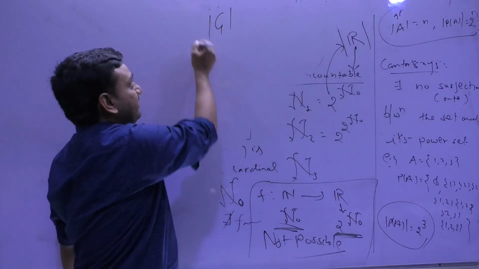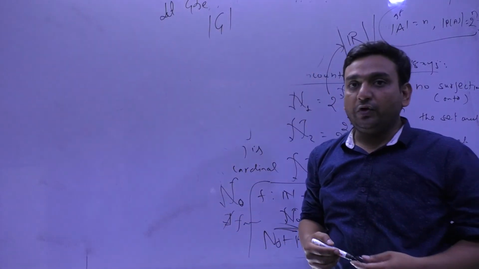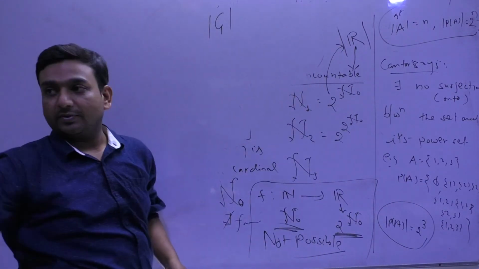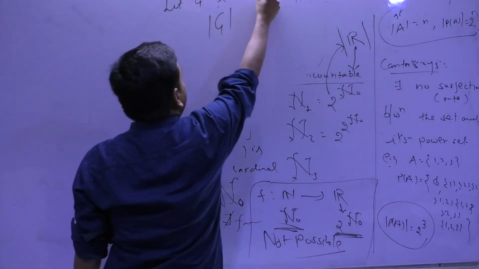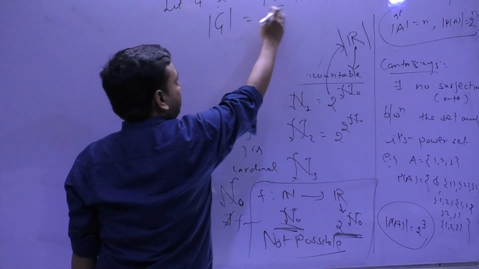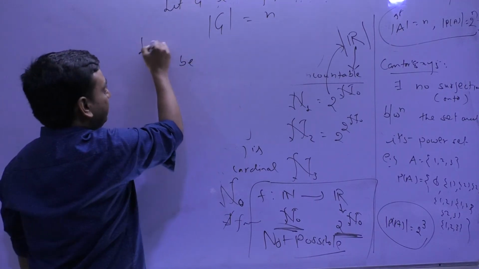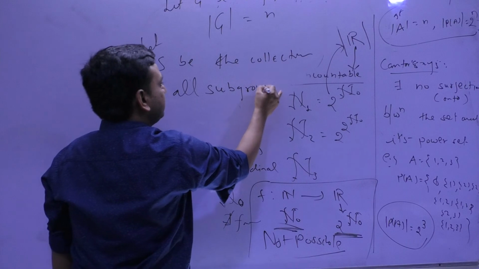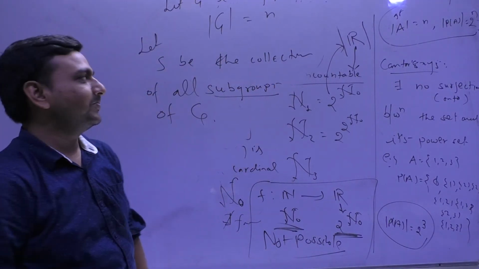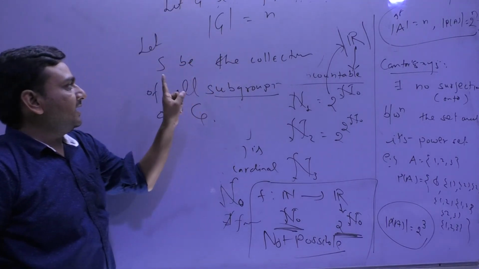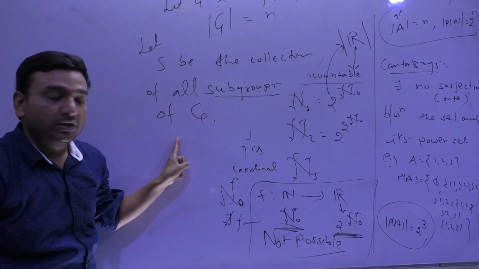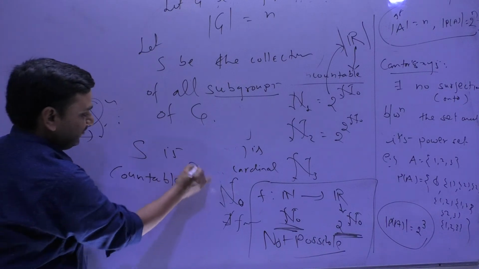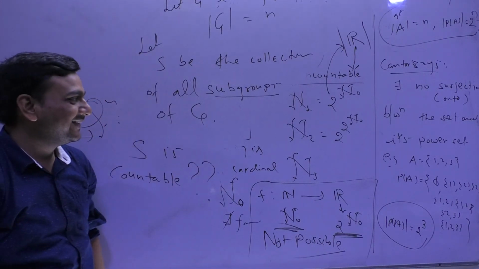Let G be a group, and that is the beauty of doing this stuff. Suppose the order of G is N. Let S be the collection of all subgroups of G. So my question for you guys is whether S is countable or not. So what we have proved here,